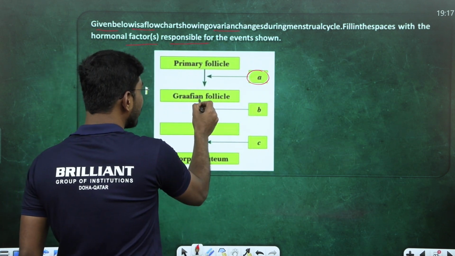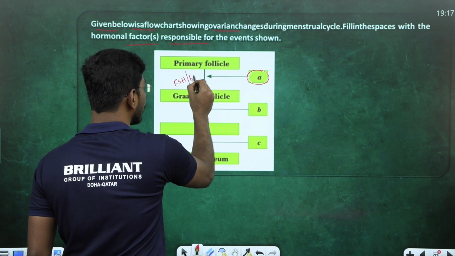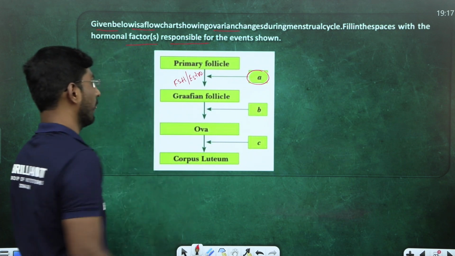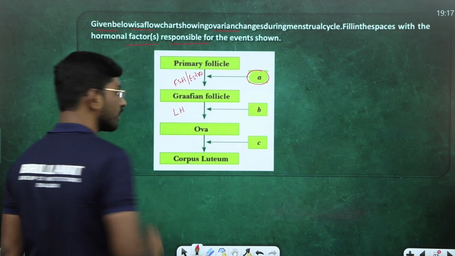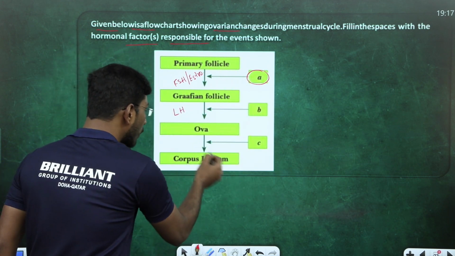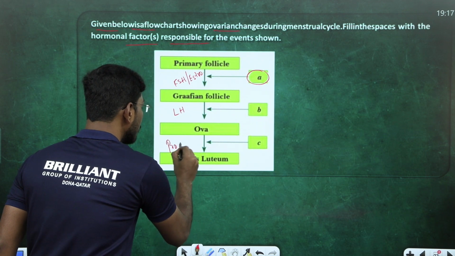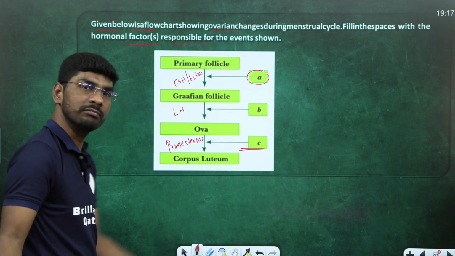Primary follicle to Graafian follicle: FSH hormone, and estrogen is also important. Graafian follicle to ovum: LH hormone. Just now I told you LH hormone is important for the breaking of this. Ovum to corpus luteum: progesterone hormone. How simple! C is progesterone hormone.